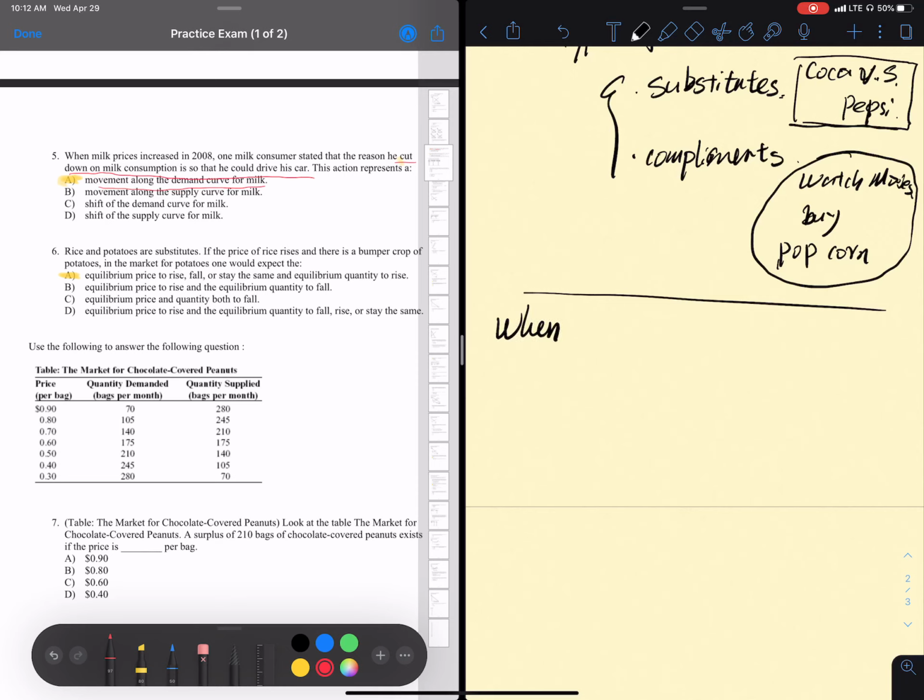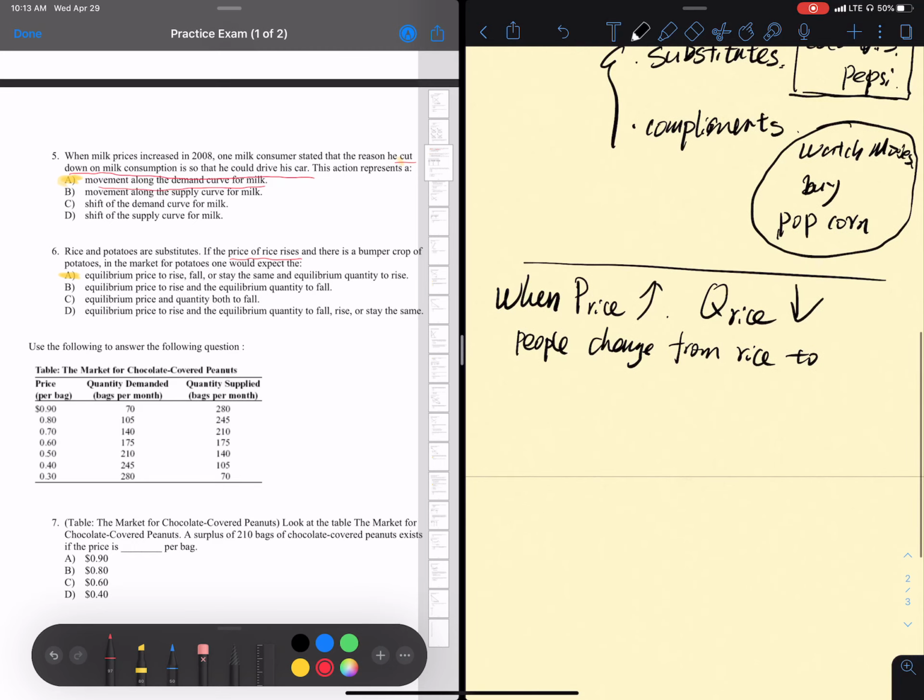One, the price of rice goes up. Then based on the law of demand, when the price of rice goes up, the quantity demanded for rice goes down. And because rice and potatoes are substitutes, people change from rice to potatoes.